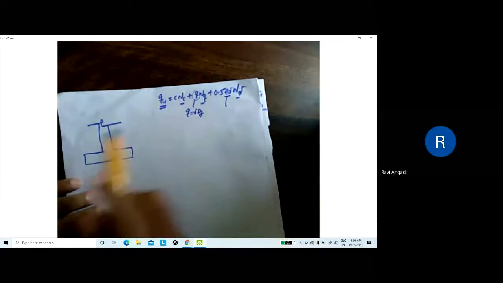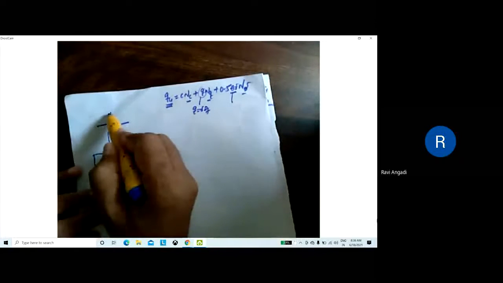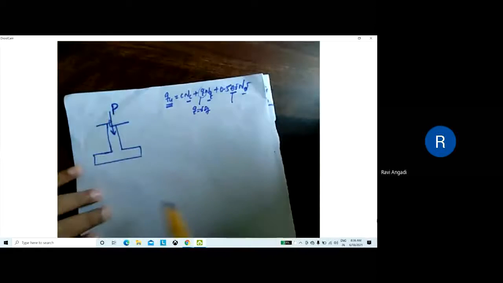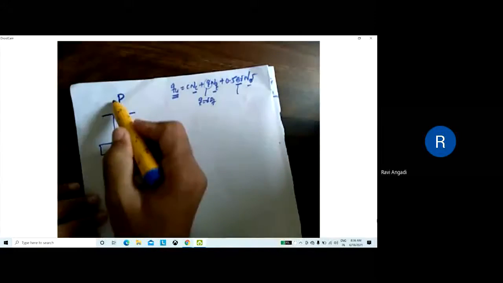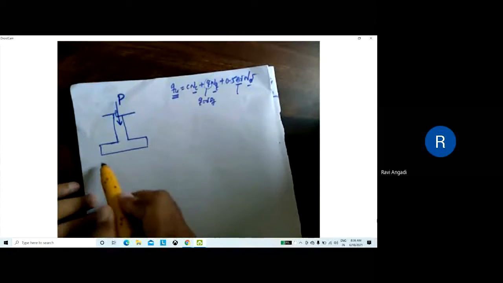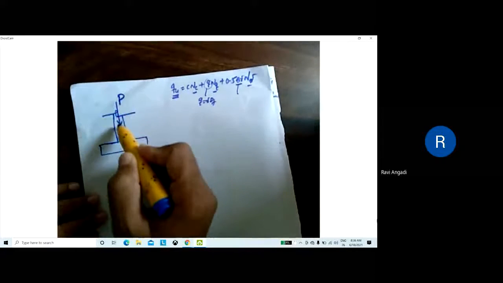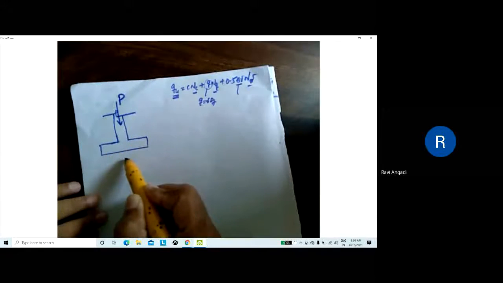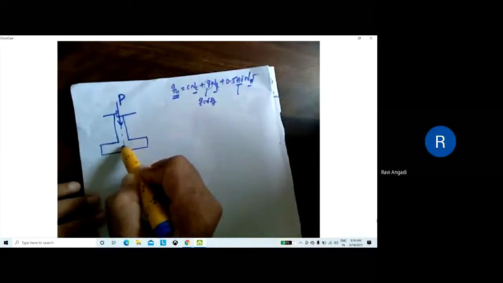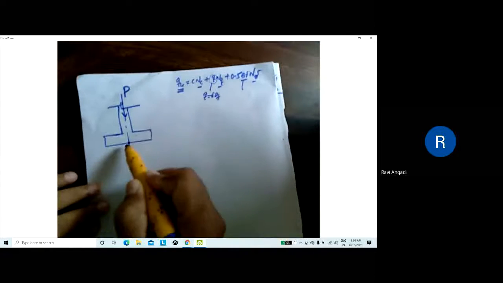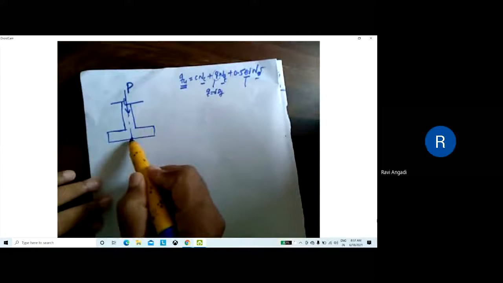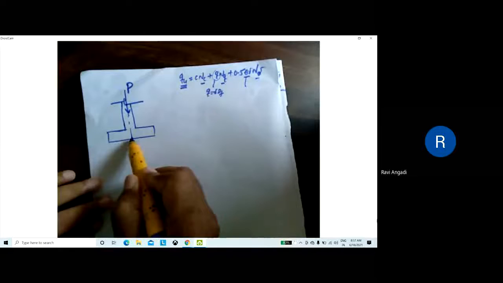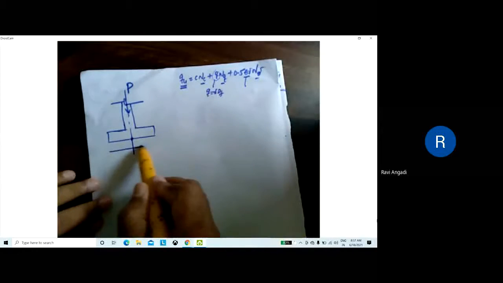So this equation we use when the foundation is subjected to the direct load P. When the load is acting directly on the column, it is transferred to the footing, then to the soil. And in this case, let us consider this load is acting at the center, that is, the load is acting concentric. So for the concentric load,